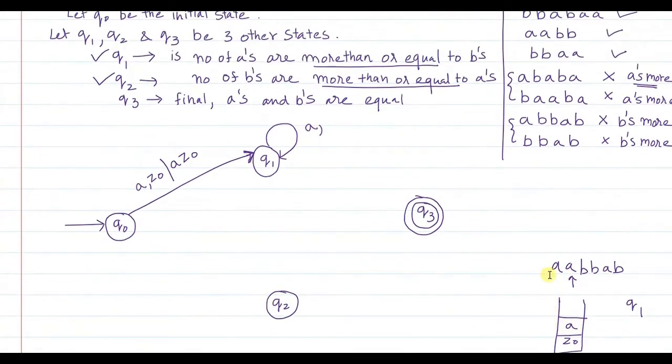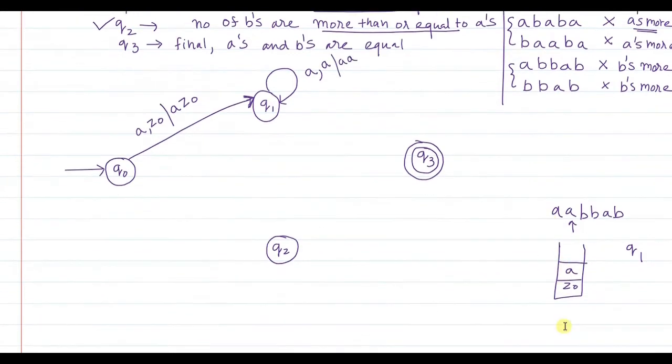In Q1 state, when A is read as the next input symbol and A is on top of the stack, you push this A also onto the stack. What you push inside is the string A. So the second A also I push inside, and the input pointer moves to the next element, that is B. Agreed? So far, whatever A's I have encountered, I have simply pushed all of them into the stack.